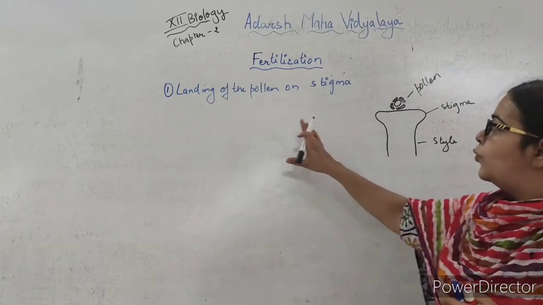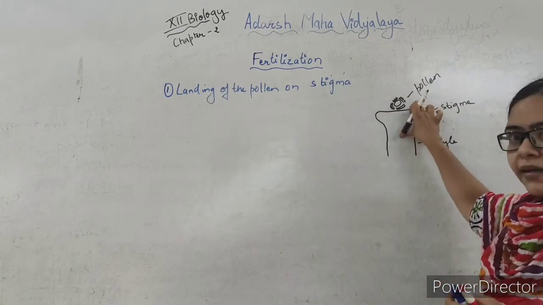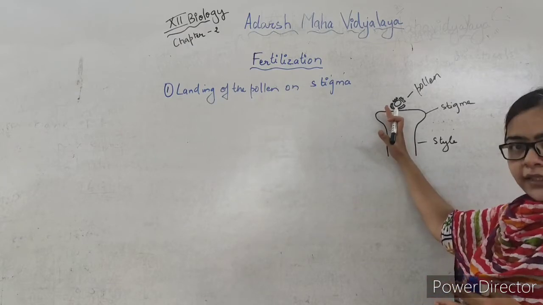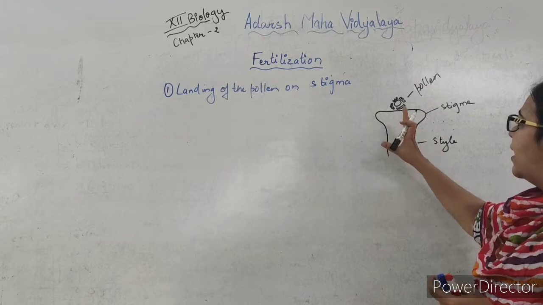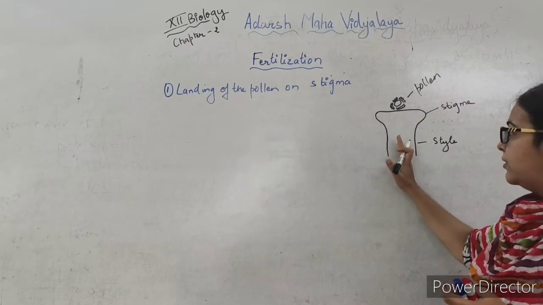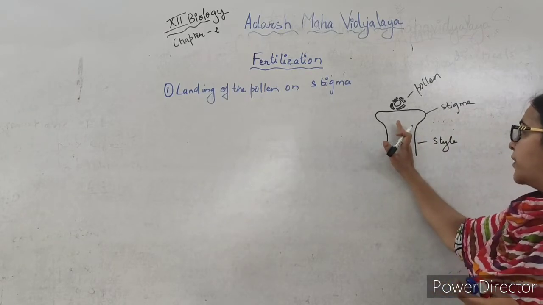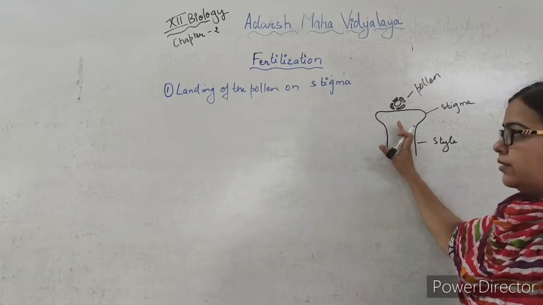So when the pollen will land on the stigma, both will recognize whether they are genetically identical to each other or not, and if this pollen is genetically identical with the stigma of this flower, then this stigma will release certain secretions which is of sugar and water.